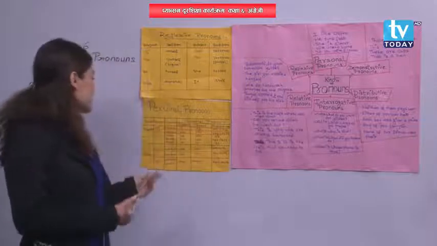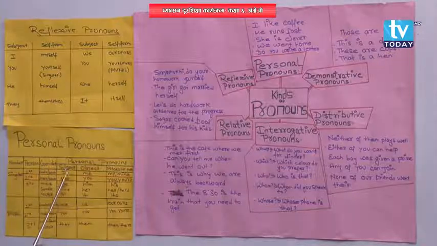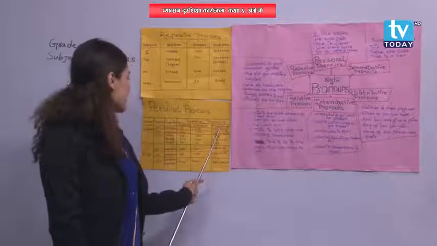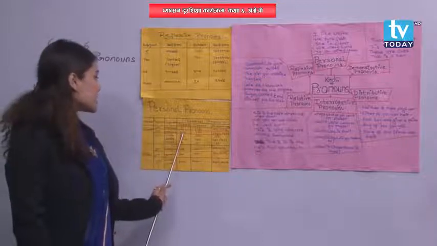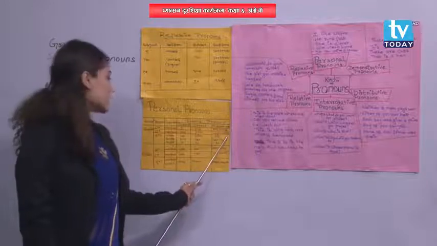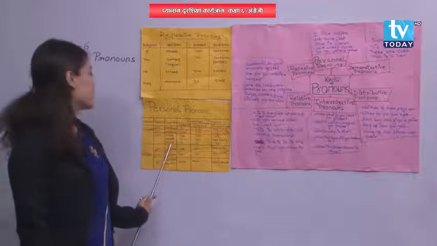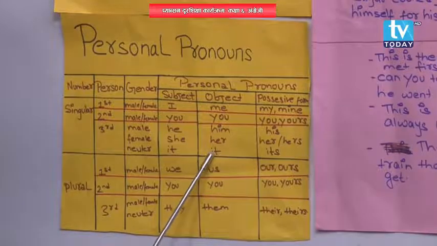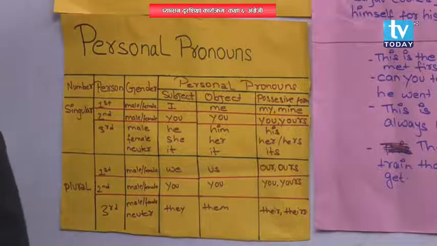Like you can see over here, singular, first person, gender male, female: subject I, object me, possessive form my, mine. Another one is second person, gender male, female: subject you, object you, possessive form your or yours. Another one, third person, male, female, and neuter: he, she, it are the subject; him, her, it, the object; and his, her, hers, its are the possessive forms.